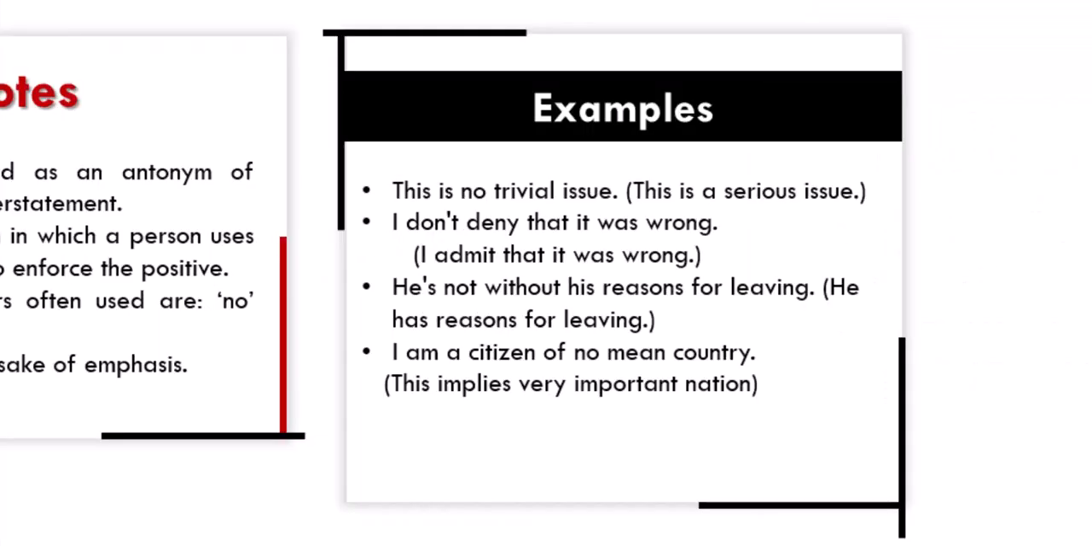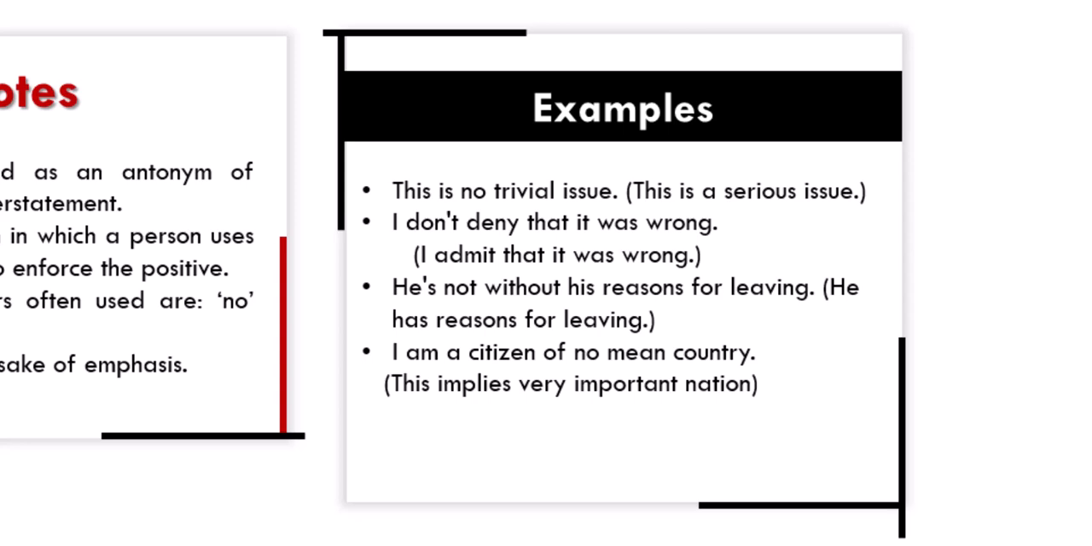This is no trivial issue. That is, this is a very serious issue. I don't deny that it was wrong. So it's more or less like saying I admit that it was wrong. Okay? He is not without his reasons for living. He has his reasons for living. So you notice the use of no and not, although some of the nots are actually contracted from don't. Okay, it simply means do not, is not, something like that.